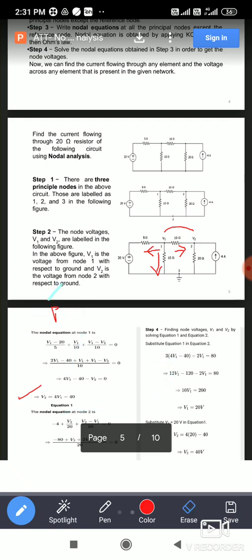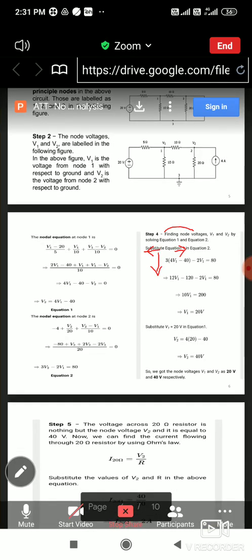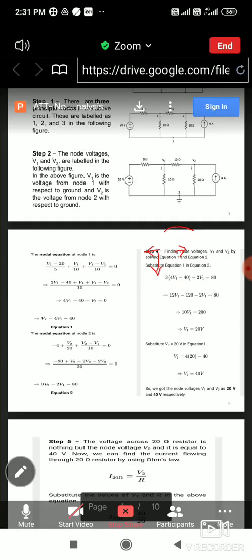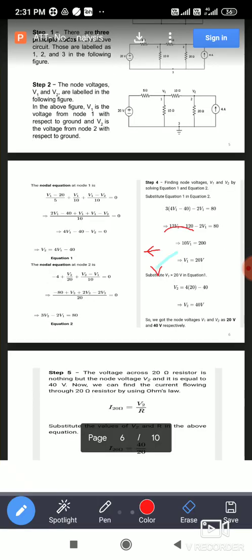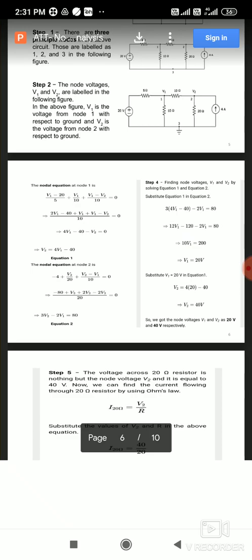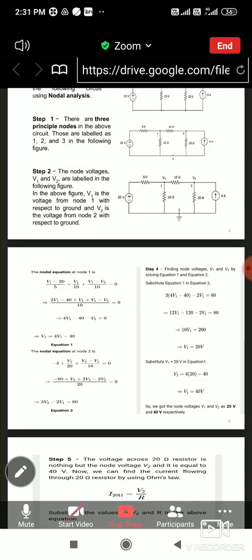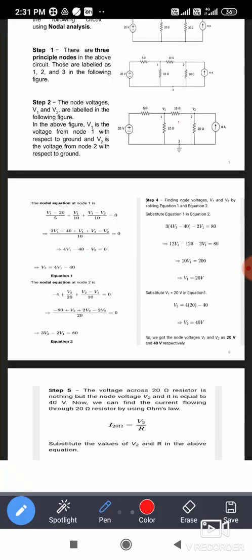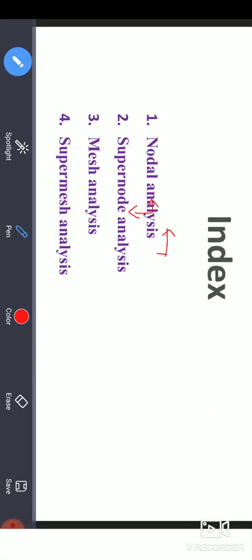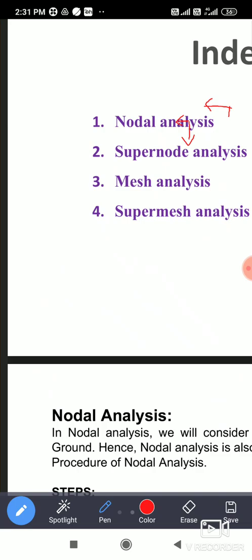Now next, similarly you can apply Kirchhoff's current law at the node V2. So we will see now. When you are applying Kirchhoff's current law at the node V2, how to apply, that you can check. Here the current is not known, so mark as outgoing. Here also not known, so mark as outgoing. But this is the incoming, the 4 ampere. So the 4 ampere current take as it is.